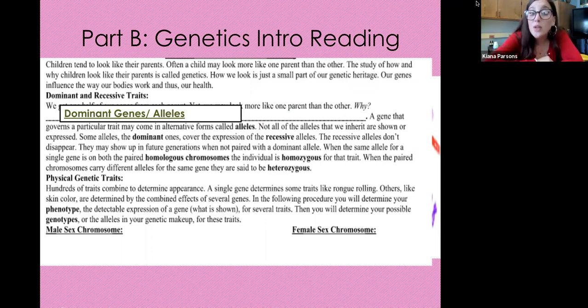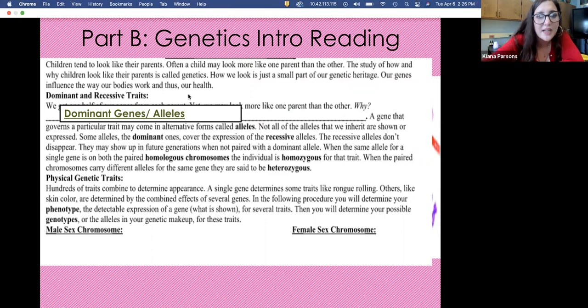The recessive alleles don't disappear. They may show up in future generations when not paired with a dominant allele. When the same allele for a single gene is on both paired homologous chromosomes, the individual is homozygous for that trait. And remember, homo means the same, homozygous means they have two of the same allele. When the paired chromosomes carry different alleles for the same gene, they are said to be heterozygous. So these are the same words we just saw in that Gregor Mendel video, right? Homozygous, two of the same, heterozygous, two different. So you can either be homozygous recessive, two recessive alleles, or homozygous dominant, two dominant alleles.